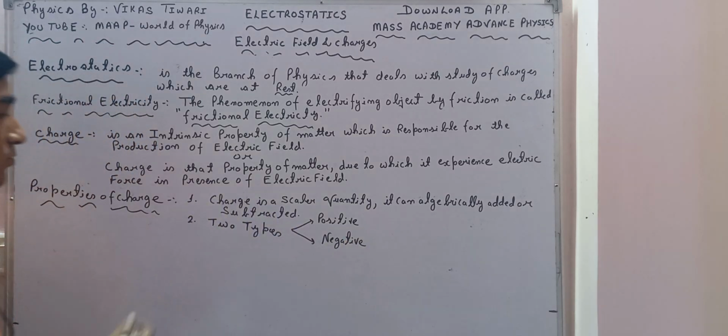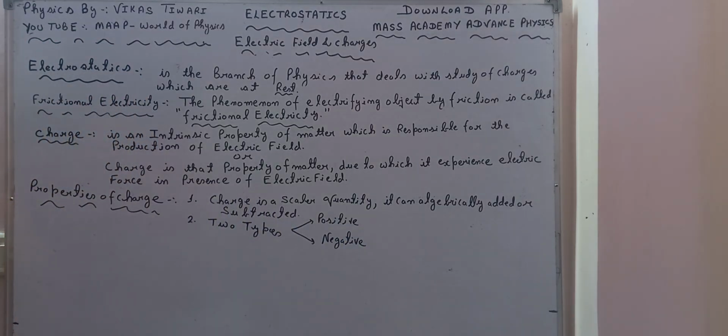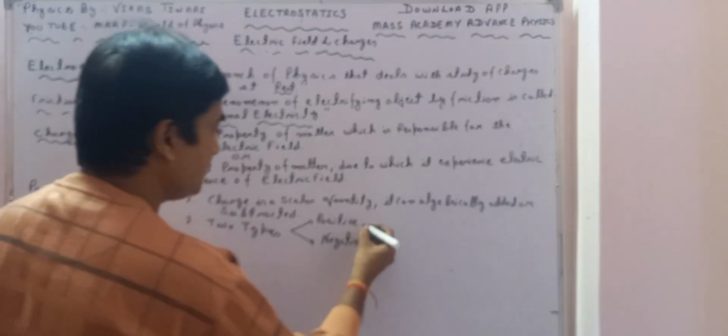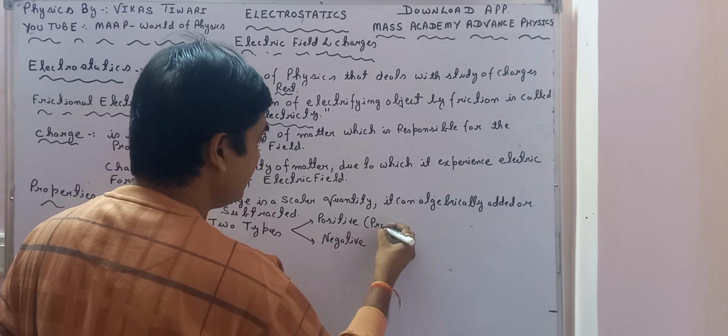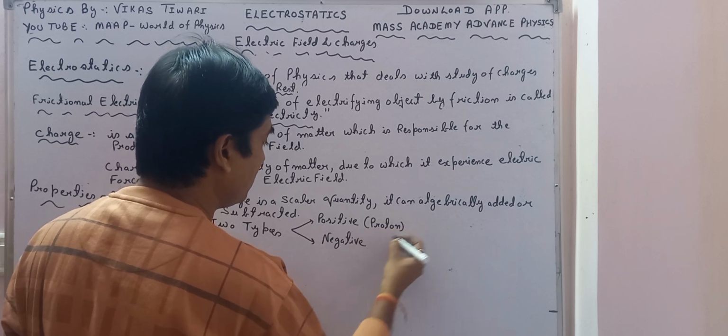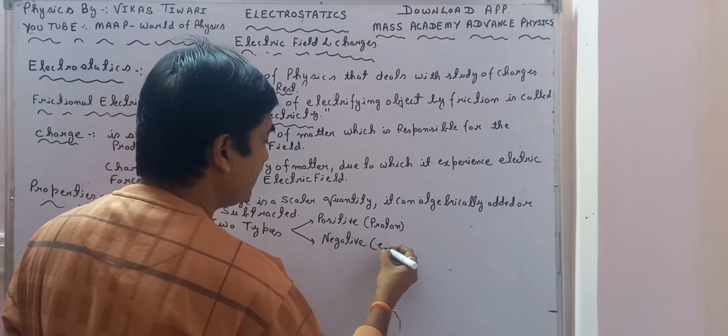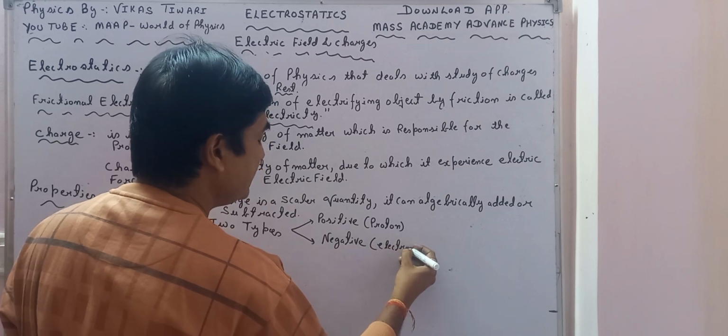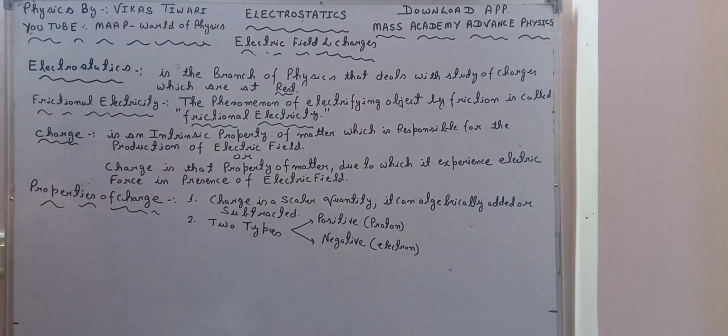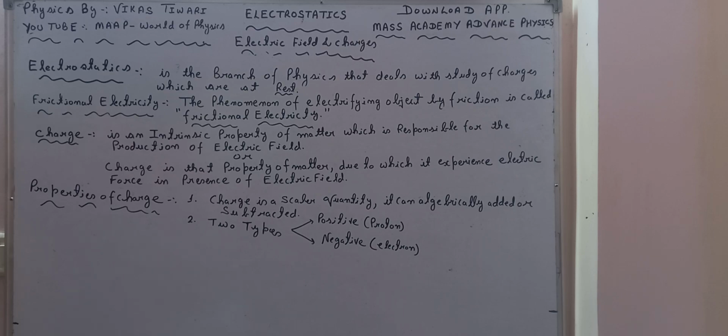So let us see examples. Based on our knowledge, we can say proton is a positive charge, and electron is an example of negative charge. So this is the second property of charge. What is the third property?